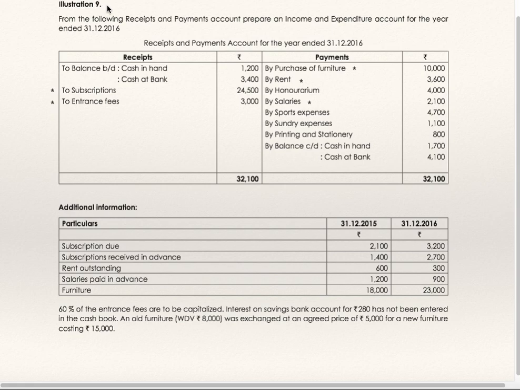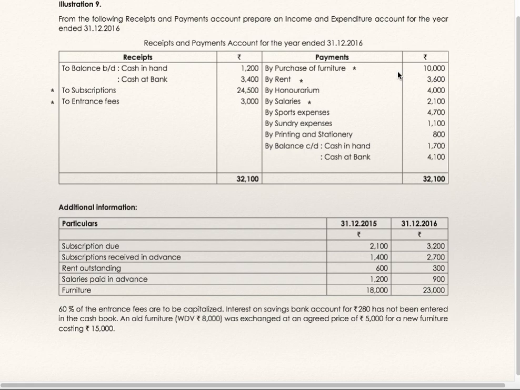Now we'll go to illustration 9. From the following receipts and payments account, prepare income expenditure account for the year ended 31st December 16. Receipts and payment account is given, and you have been asked to prepare income expenditure account. To balance brought down, cash and bank. This is not to be recorded in income expenditure account. Subscription and entrance fees. We'll see what is given in the adjustment. Stars are there. Accordingly, we'll do.